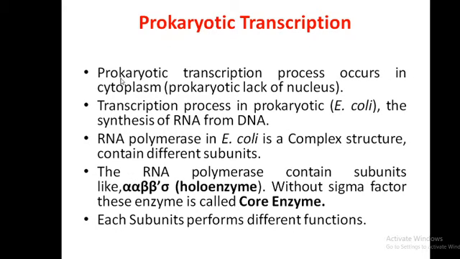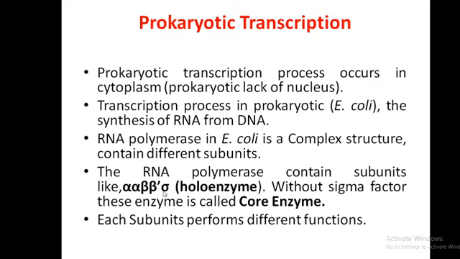Prokaryotic transcription. The prokaryotic transcription process occurs in the cytoplasm because prokaryotic organisms lack a nucleus. Transcription in prokaryotes, that is E. coli, is the synthesis of RNA from DNA. RNA polymerase in E. coli is a complex structure containing different subunits. The RNA polymerase contains subunits like alpha 2, beta, beta dash and sigma factor.